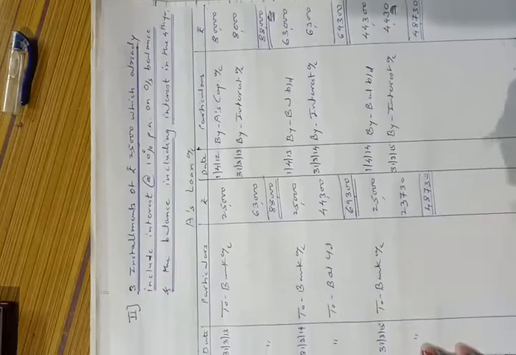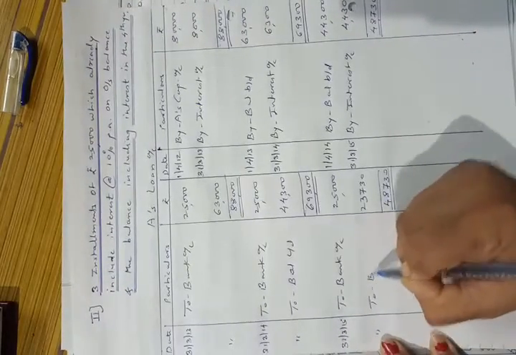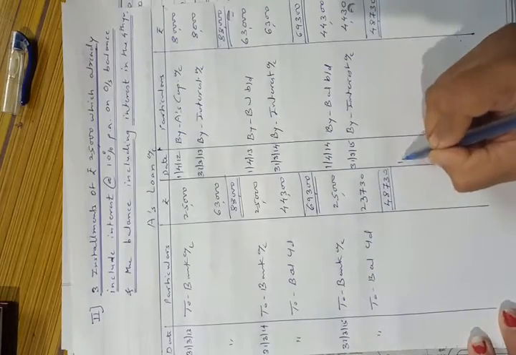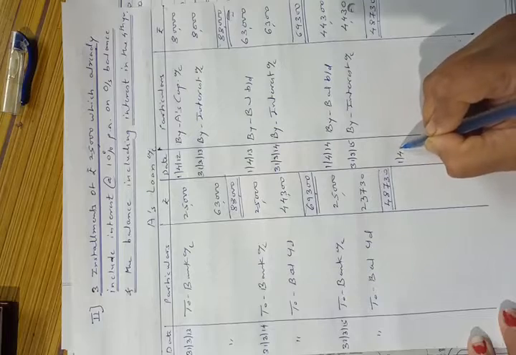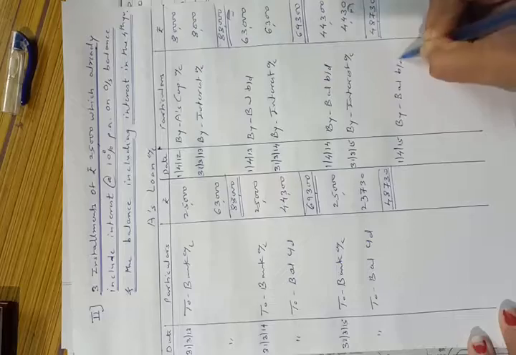On the same date, that is on 31st March 2015, to balance carried down. On the first day of the last year, that is on 1st April 2015, by balance brought down 23,730.